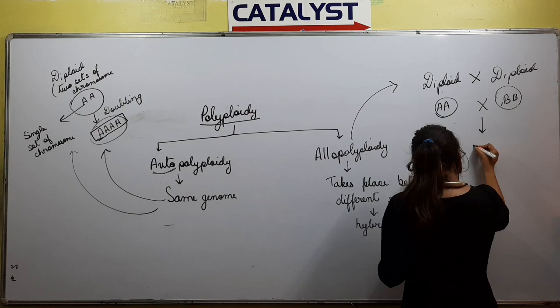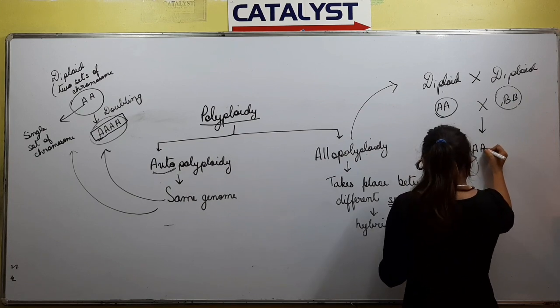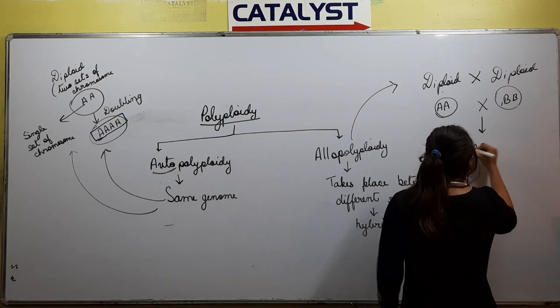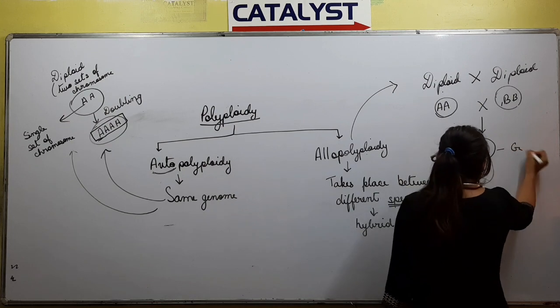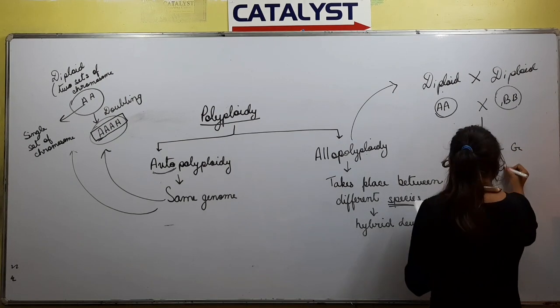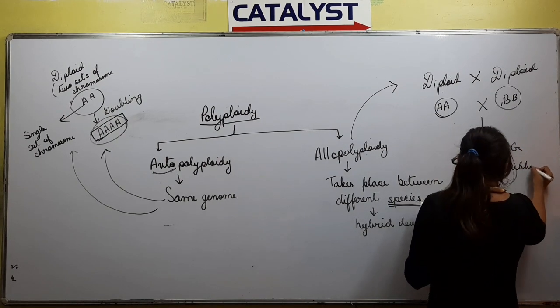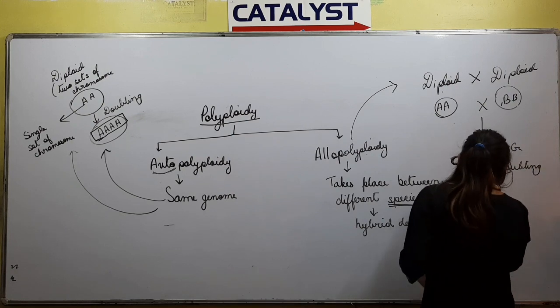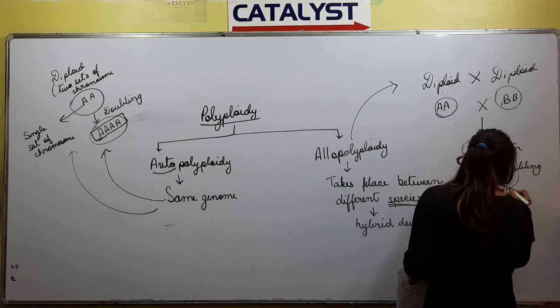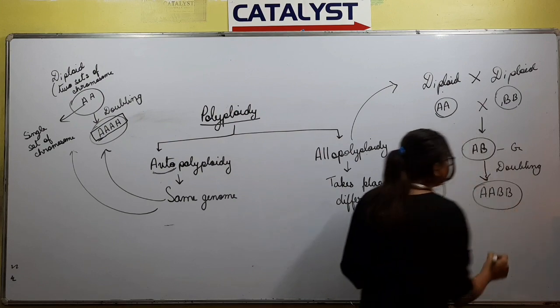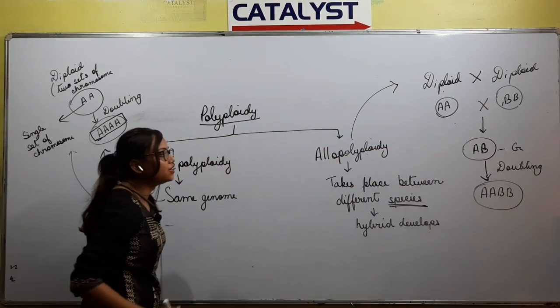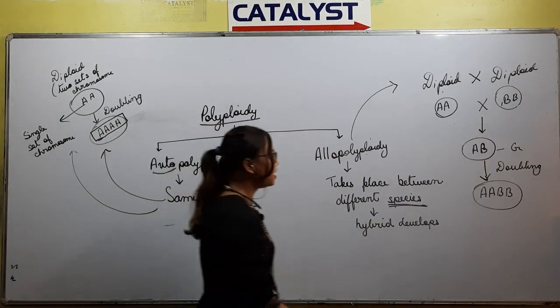As a result, the gametes formed will be AB, and when doubling takes place it will give rise to AABB. So gametes will be AB and doubling will give AABB.